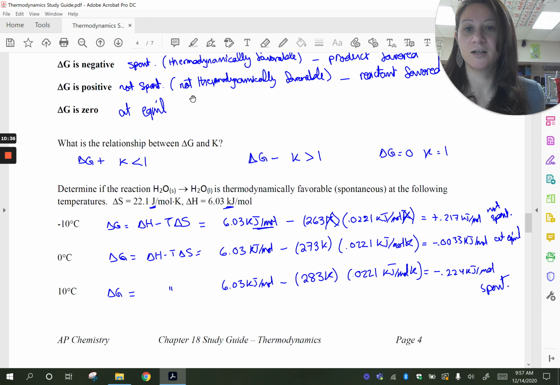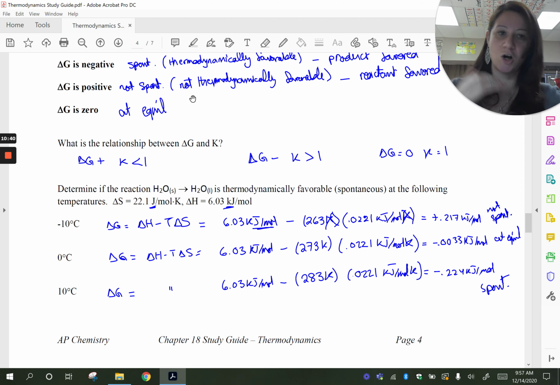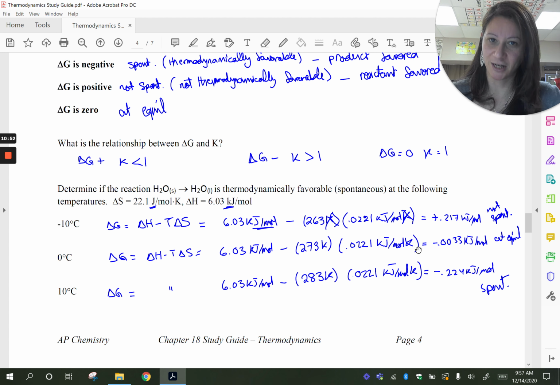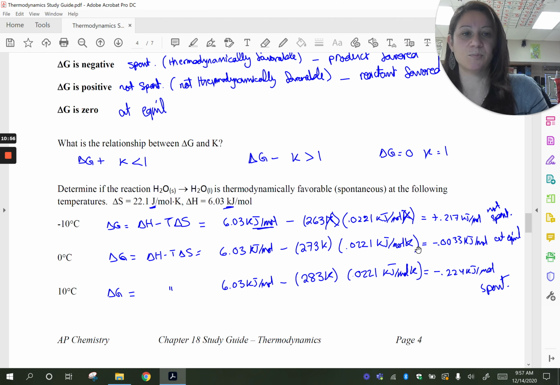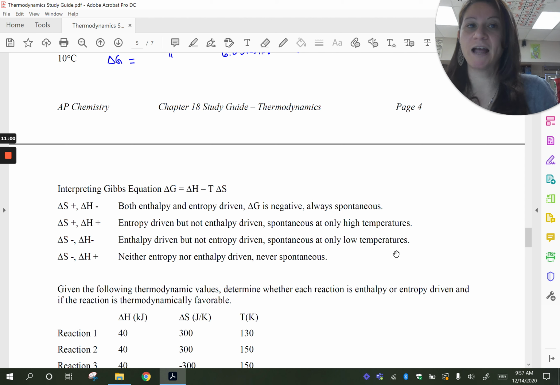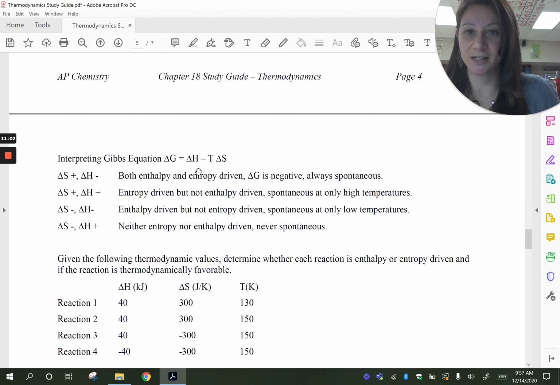So what is deciding here when you have two fighting forces? One says go, one says no. What decides between them? Well, what's the only difference between these three? It's the temperature. And so the temperature decides when delta H and delta S disagree. It depends on the temperature. At some temperatures, it's going to be spontaneous. At other temperatures, it's not going to be spontaneous. So let's look at how the temperature affects it.